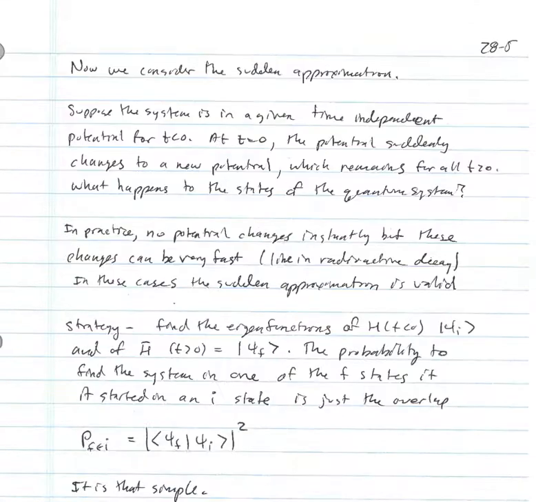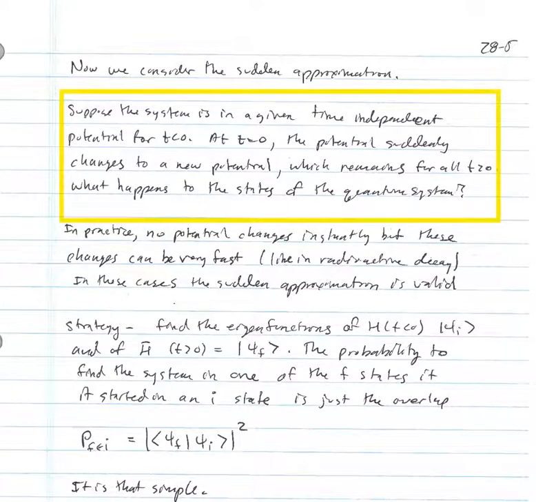All right, let's now move on to the sudden approximation. This is now a completely new topic. We suppose that the system is given in a time-independent potential for t less than 0, and then we say at t equals 0, the potential suddenly changes to a new potential, and it remains in that new potential for all t bigger than 0. And the question we want to ask is what happens to the states of the quantum system?